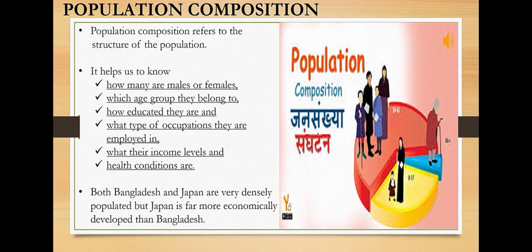How many old-age people are there? And how many people are educated in the particular area? How many people have jobs? What are the income levels of the people? And what are the health conditions of each and every person? So these are the things population composition helps us to know. And both Bangladesh and Japan are densely populated areas, but Japan is economically the best, while Bangladesh is economically very low.